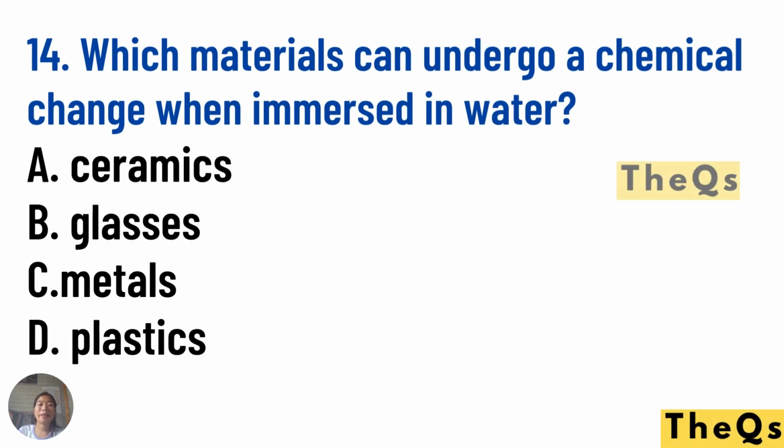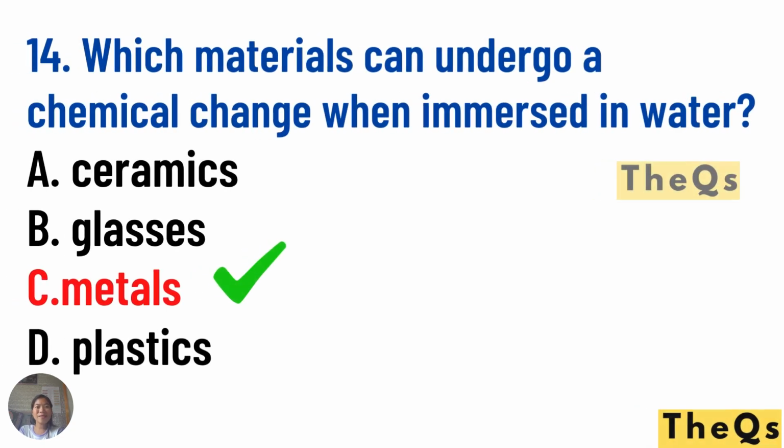Number 14. Which materials can undergo a chemical change when immersed in water? A. Ceramics like tiles. Letter B. Glasses like window glasses or a drinking glass. Letter C. Metals. Letter D. Plastics. The answer is metals. Of course, when you immerse metals into the water, it will rust. So that is chemical change.